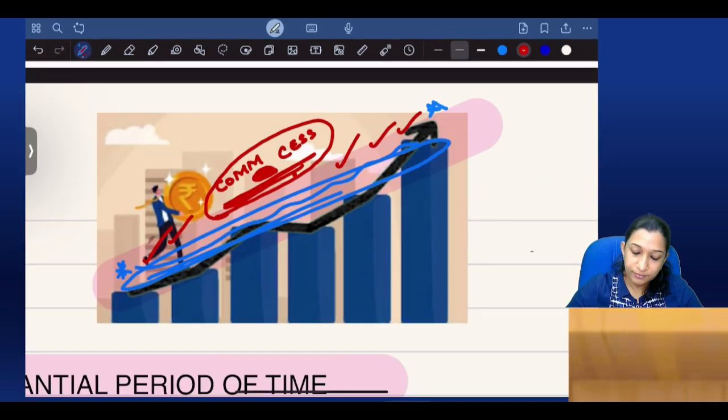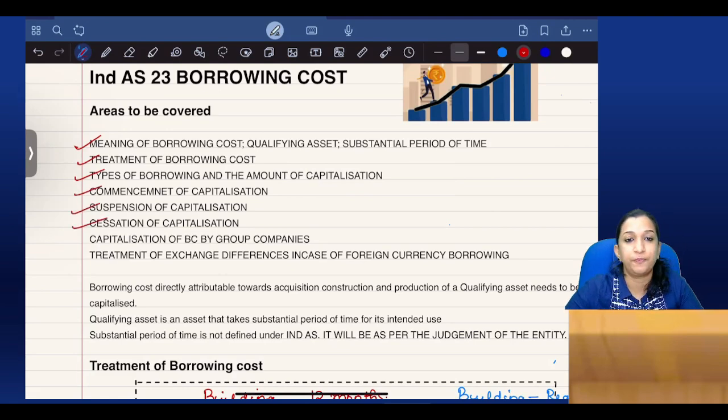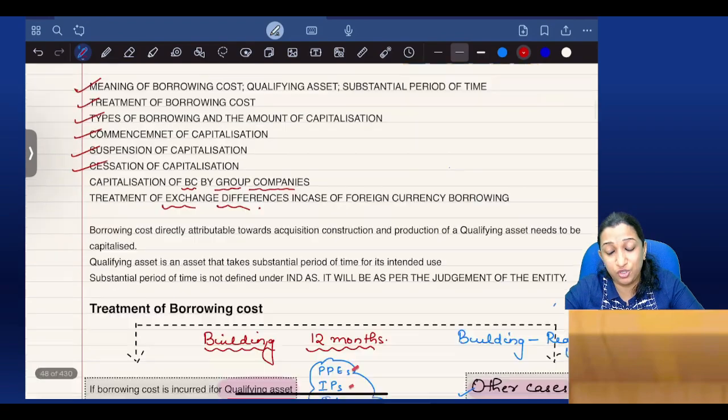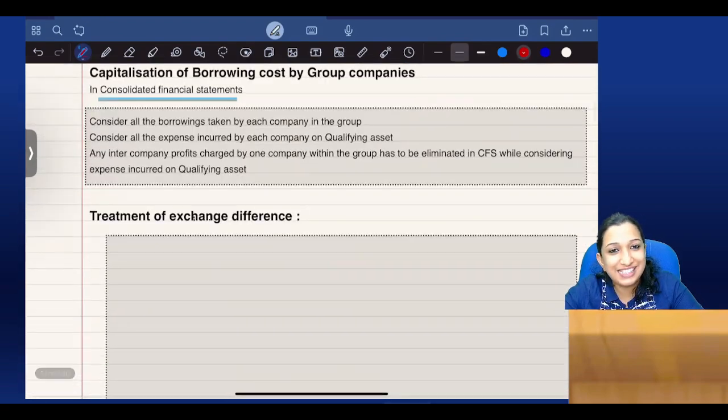Now, meaning, treatment, types, commencement, suspension, cessation. Capitalization of borrowing cost by group companies. Is there a change while preparing consolidated financial statements? And very important, treatment of exchange difference. These two areas we need to do. With that, we'll finish.